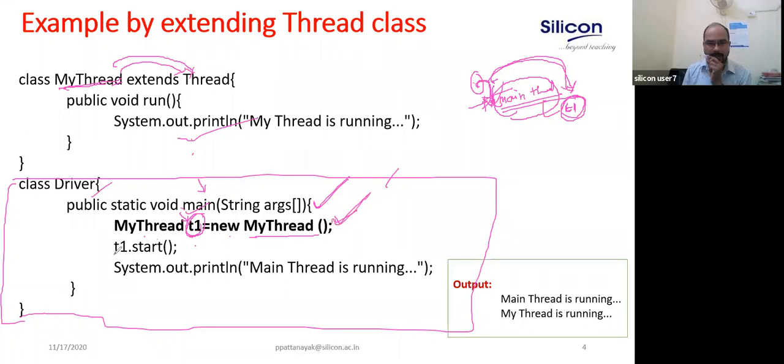Thread is in newborn state. Now what I am doing over here, I invoke T1.start. But the start method is not there, P1 does not have a start method, it is a confusion, right? You should not call the run method directly. That means I should not call P1.run.